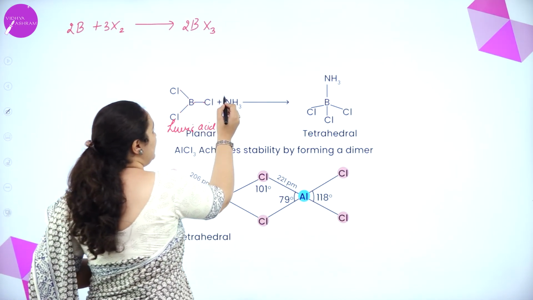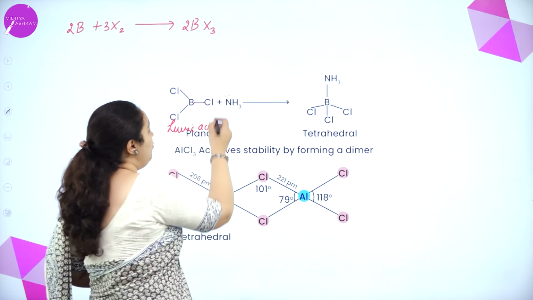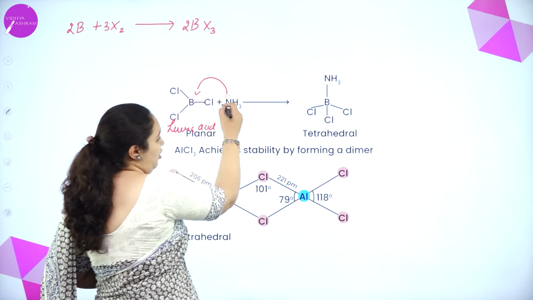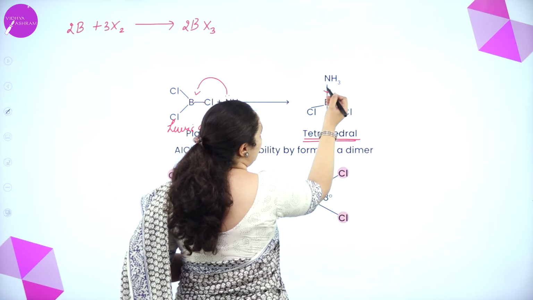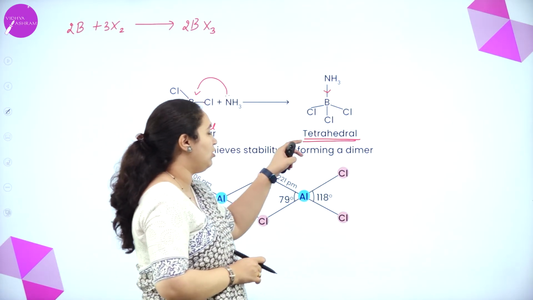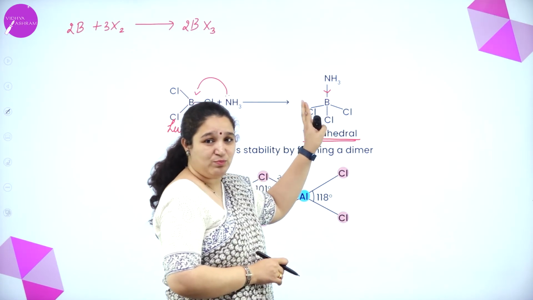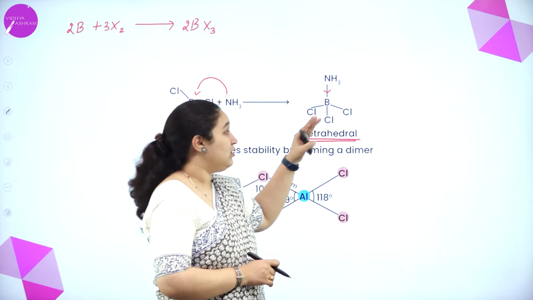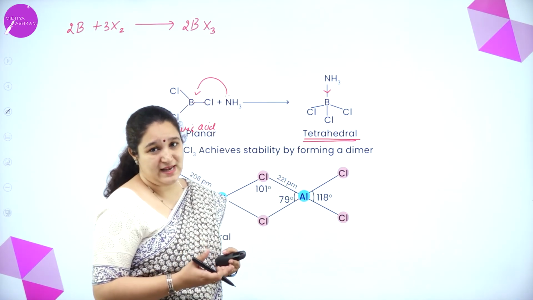So it will react with compounds like ammonia, where nitrogen has a lone pair of electrons which it will donate to boron to form a tetrahedral structure, and also here it is a coordination bond because it's donating a pair of electrons to boron. So boron trichloride, or you can say boron trifluoride, is a very good Lewis acid.